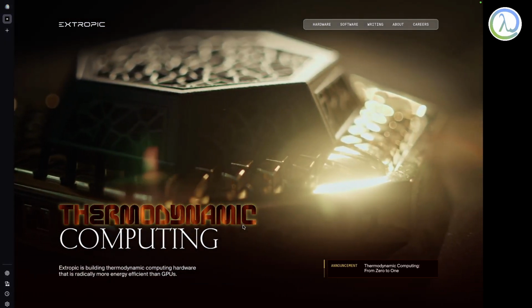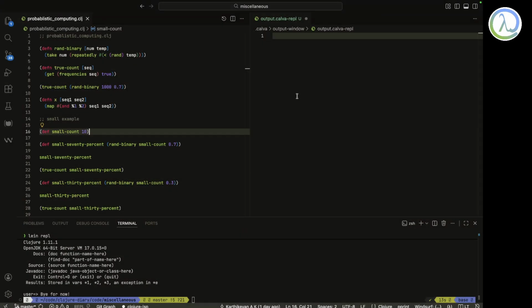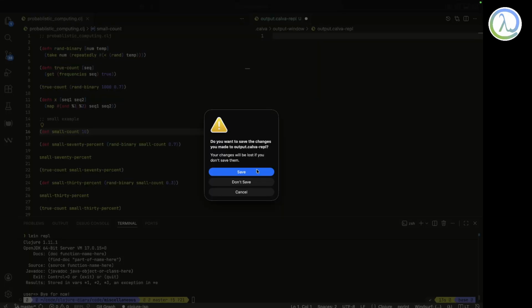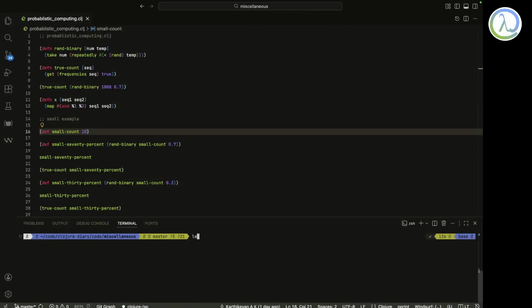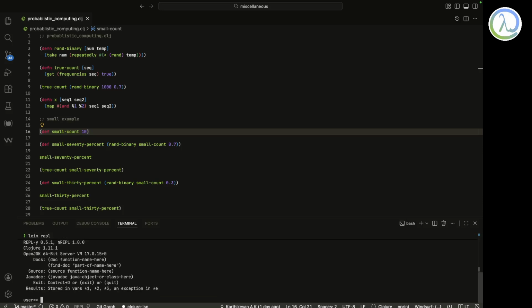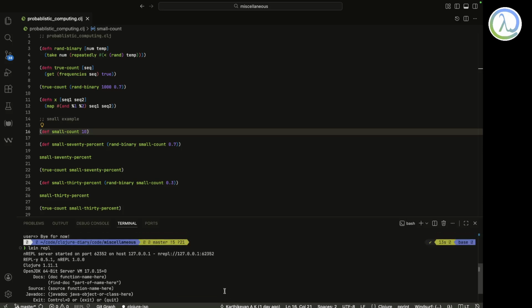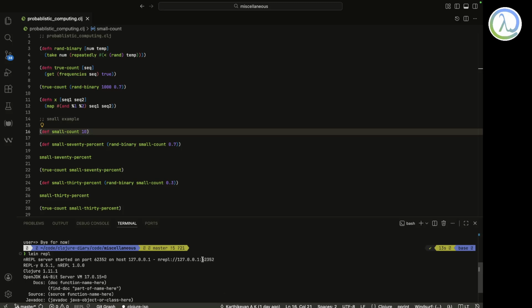Now I need to launch my REPL. Let me just launch it. The reason I launch the REPL every time in my video is that a person who might be new to Clojure should also be able to do something.